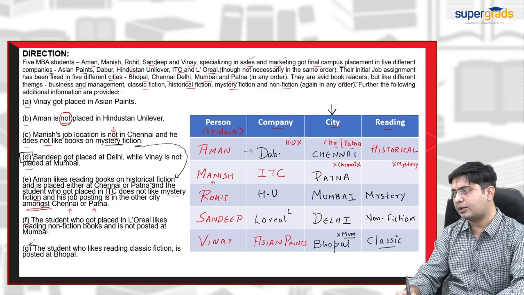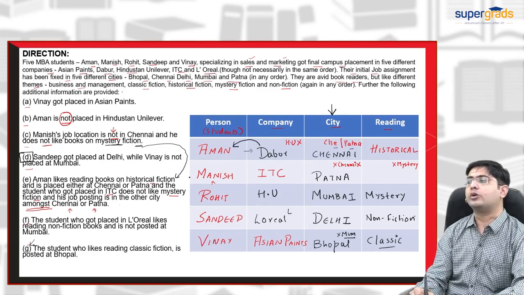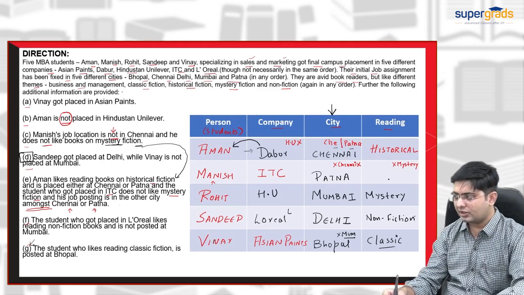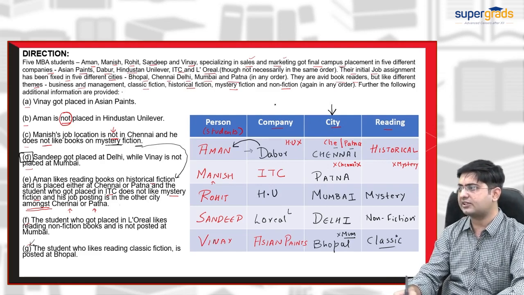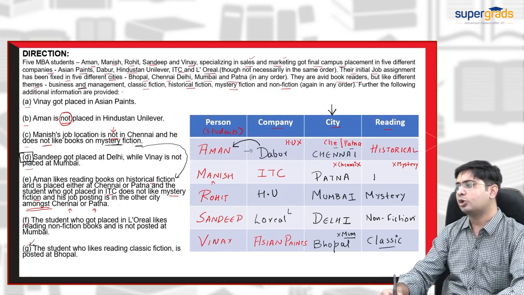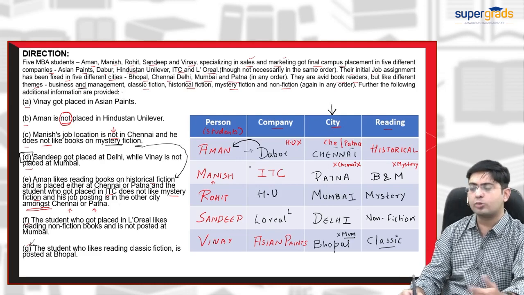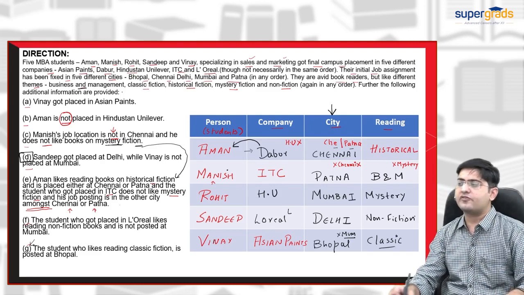Dabur would be the company which belongs to Aman. Now we are left with one more piece of information, that is reading: historical, mystery, non-fiction, classic, and the one we missed is business and management. So business and management will go to the Manish part. Business and management would be the reading theme for Manish.